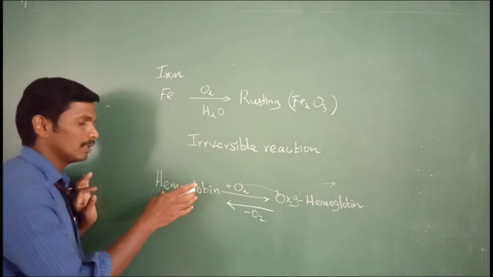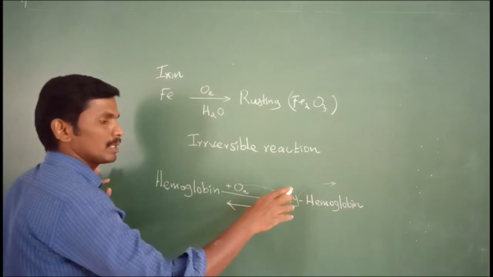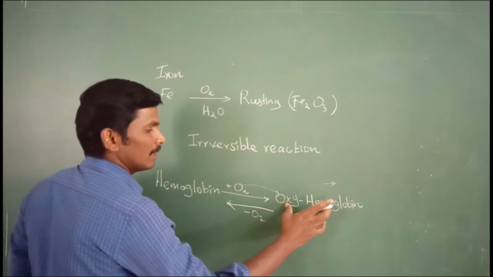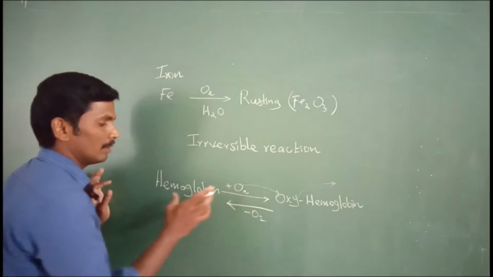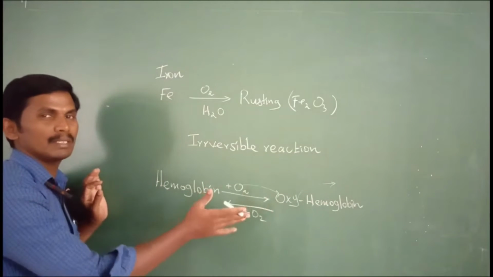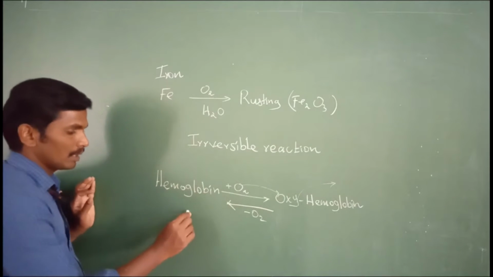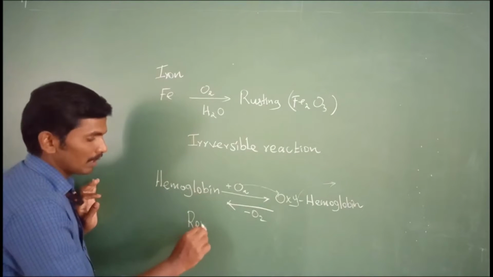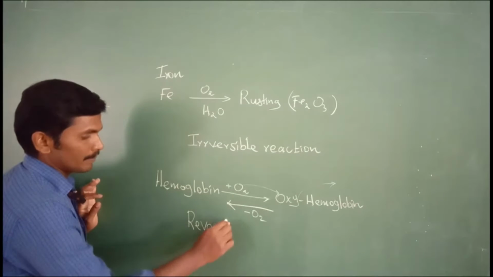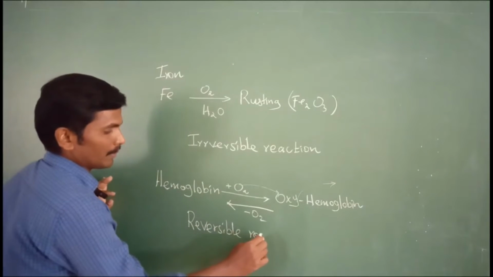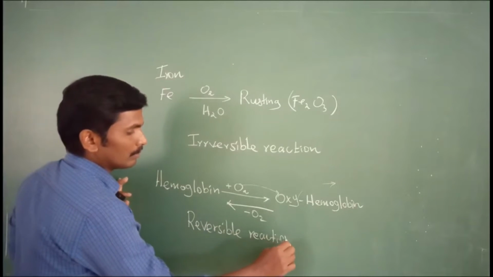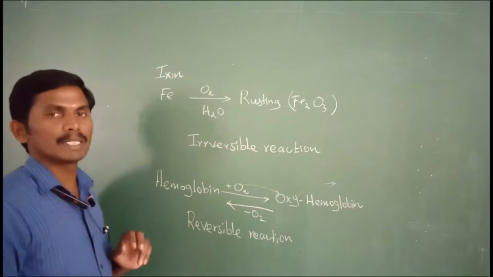Here the reactant gives a product. After some time, this product acts as a reactant and reacts to form the original reactant. This kind of reaction takes place in some chemical reactions. These kinds of reactions are called reversible reactions.